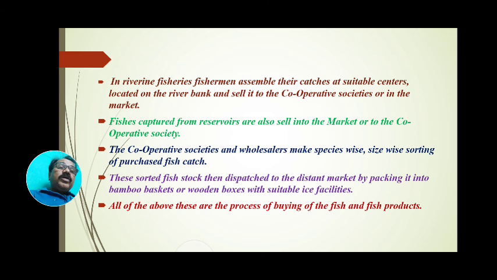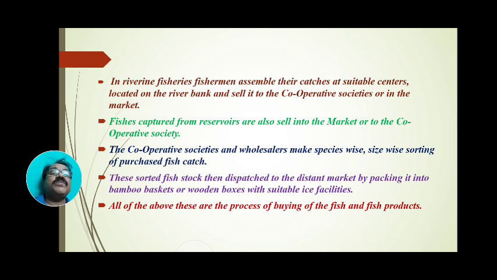In maximum occasions in India, that may be rivers, tributaries, ponds or lakes, in these places fishermen assemble their catches at suitable centers, that may be villages or small wadis, and sell their product near their cooperative society. Occasionally these cooperative societies are also found in interior areas.